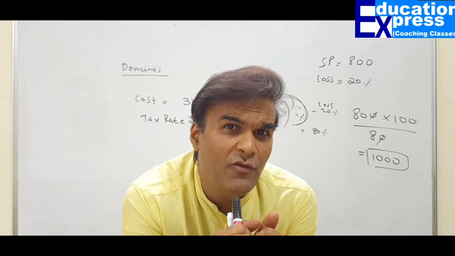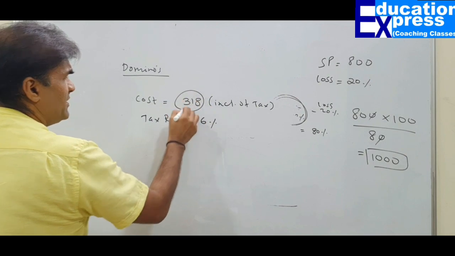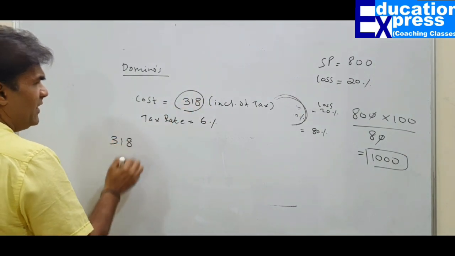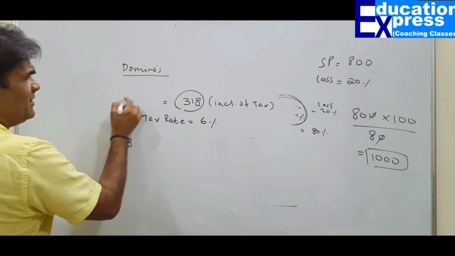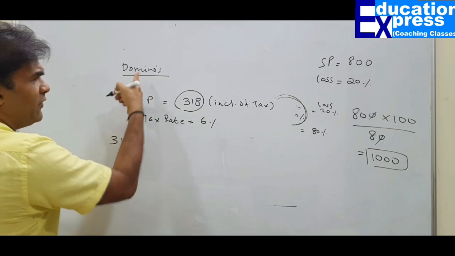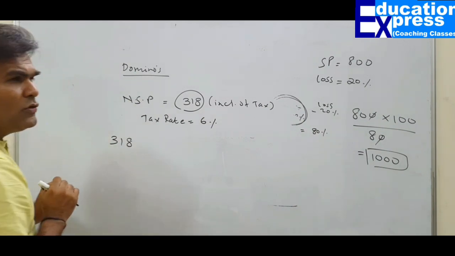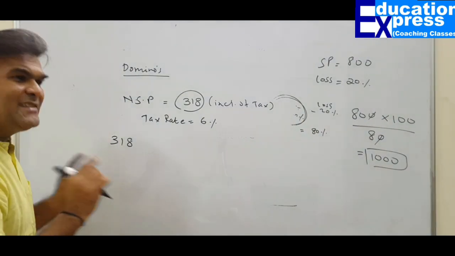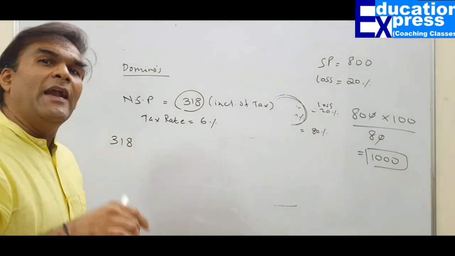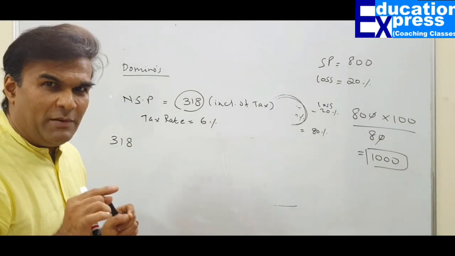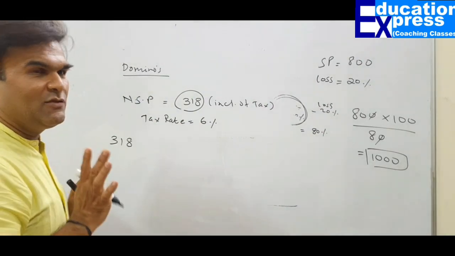What I am trying to tell you over here is very simple. What is the total price of the pizza? 318. This is the net selling price of the pizza. It's a cost for you, but it is the net selling price for Domino's. So I am interested in finding out how much is the tax element, how much tax I am paying. And I am also interested in finding out the marked price of the pizza, that means without including tax, what is the price?